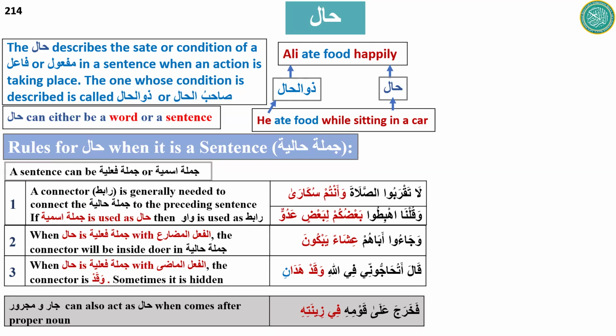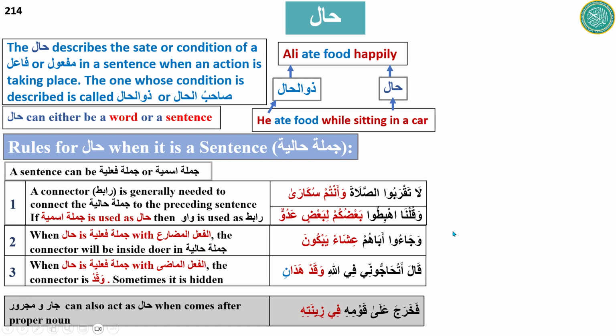Sometimes it is not there. When fi'l al-mudari is used as a hal, then the inside doer acts as a connector. When fi'l al-madi is used as a hal, then waqad is used as a connector. Sometimes it is also possible that the jar majroor can be a connector.